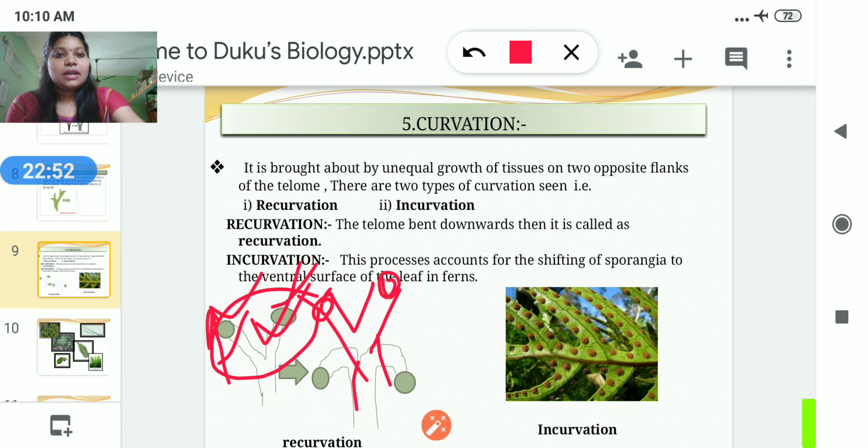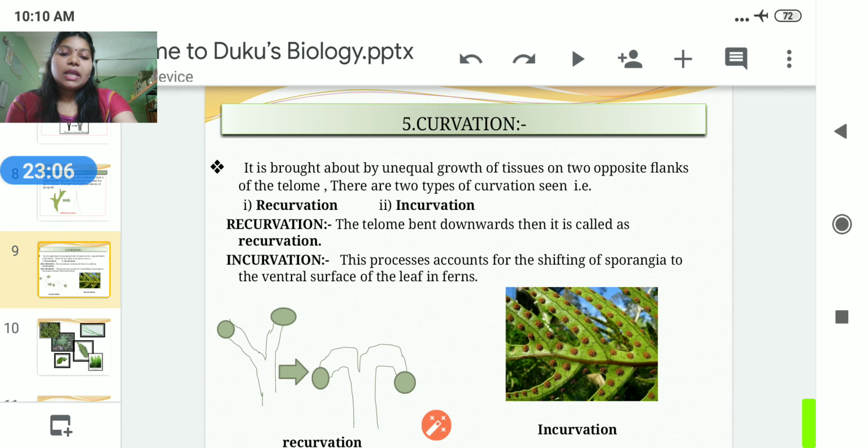In the first, dichotomously branched axis, the terminal sporangia are found in the terminal portion, and they move in the upward direction. That is modified in the recurvation process: the terminal sporangia which move upward bend downwards.